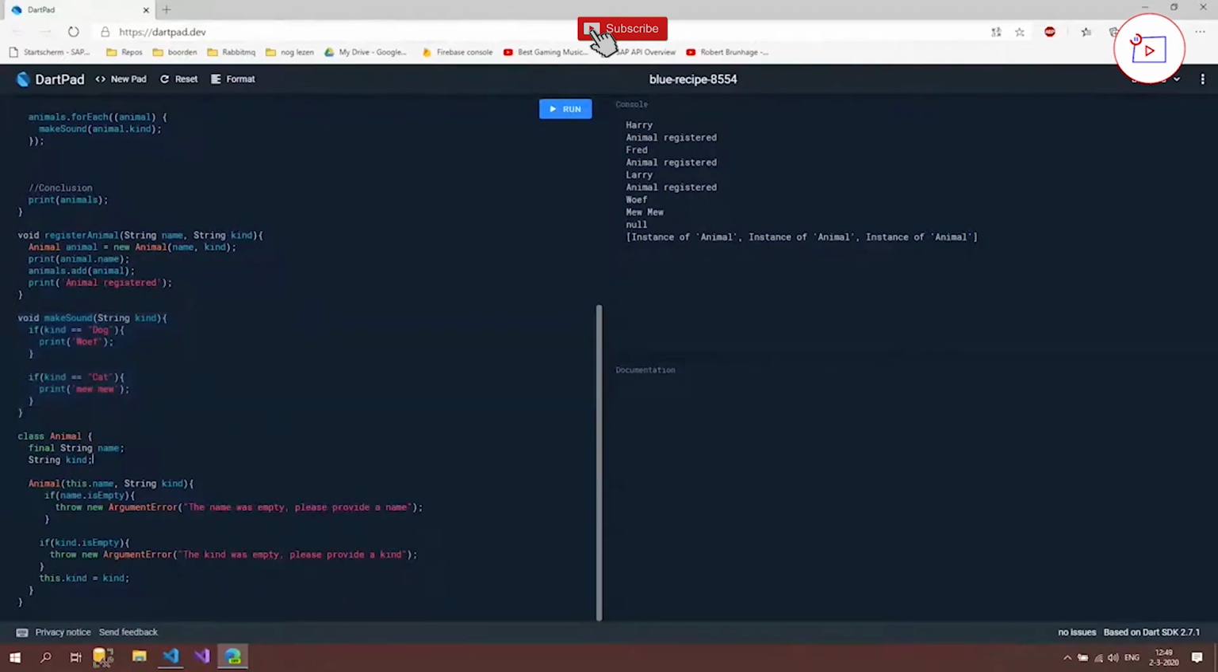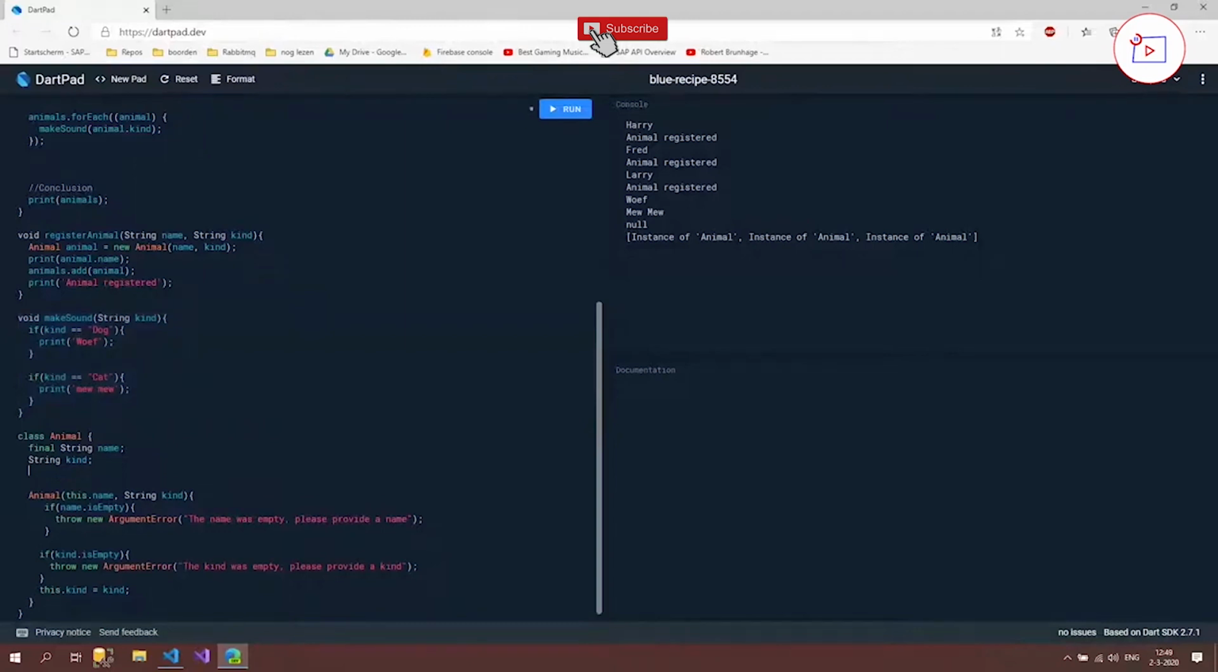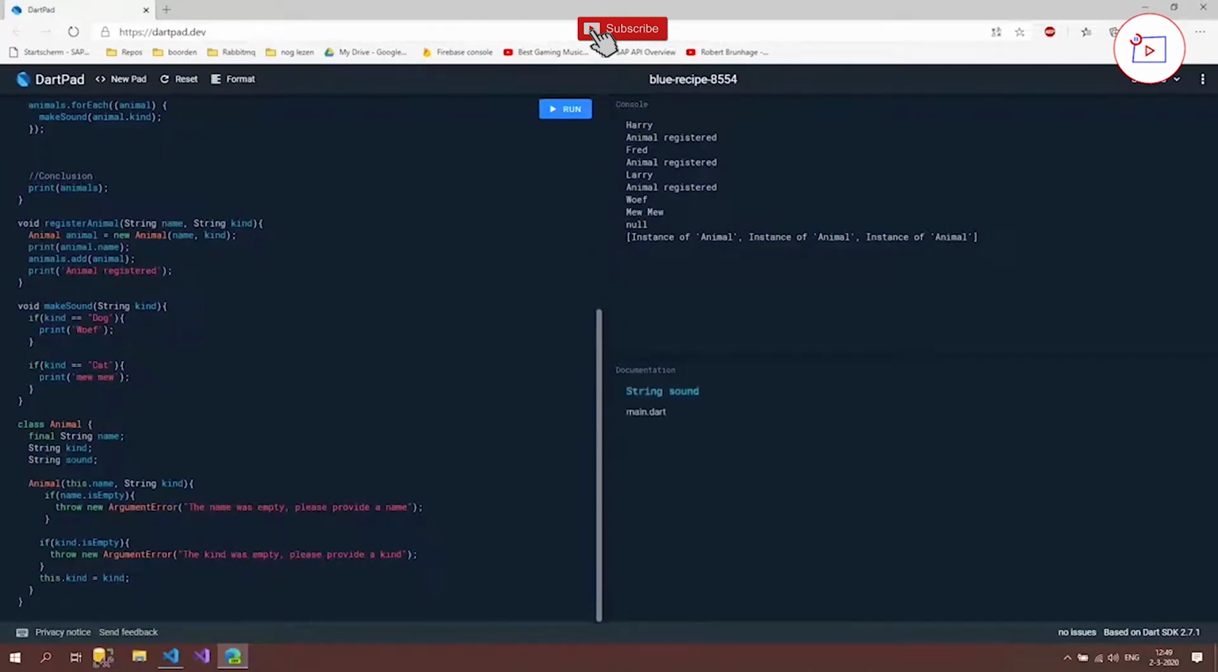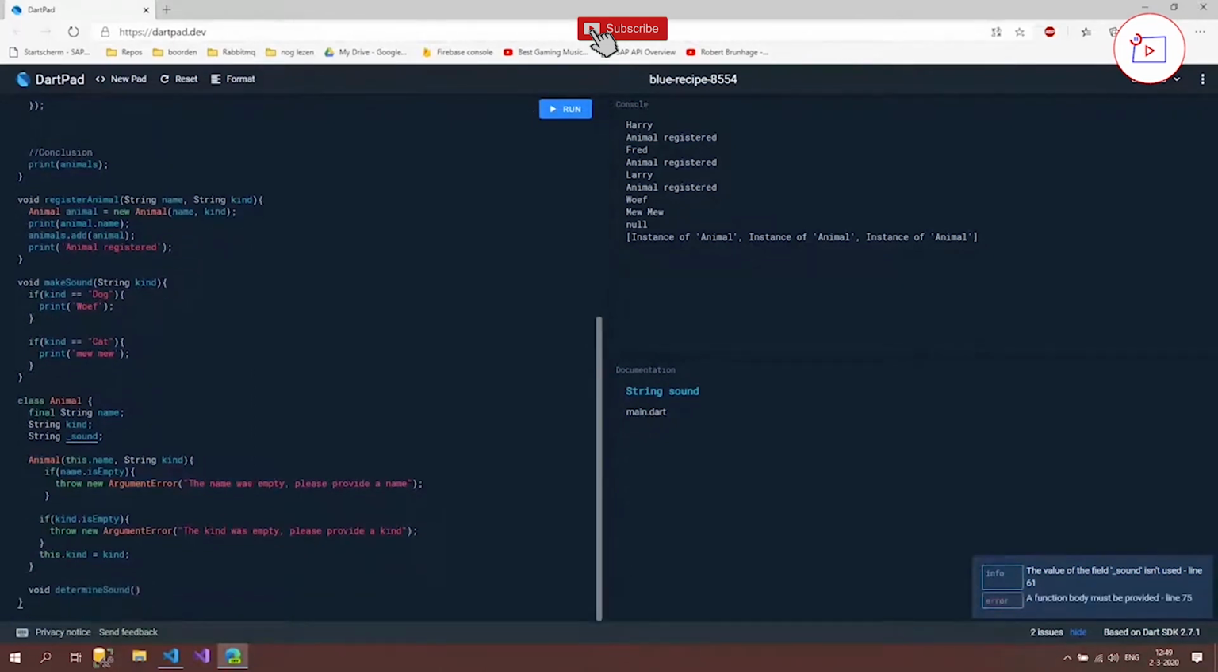And let's start with implementing a property which is called String _sound. And I'm going to actually make this private, and then you can see when it's nice to have a private property instead of a property which can be accessed outside the class itself. So here we have a private property, and I'm going to create a method which is called determineSound. And the input of this determineSound method is going to be a kind.